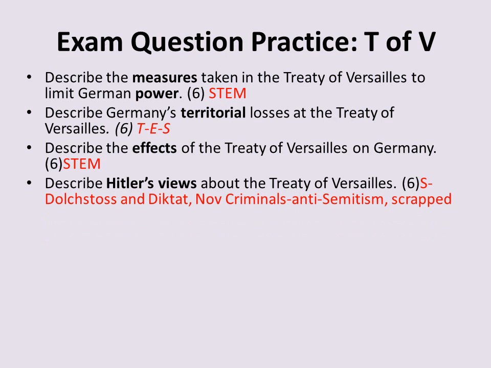This one is slightly different because it centres around Hitler's views. So here you just need to make sure you focus on Hitler. But really, if it's Hitler's views, it's pretty much the views of the German people. So the bit of information we need to select is the social effects. So it's the S bit of your STEM. So remember, the social effects was the fact that they were angry, thought about Dolchstoß and Diktat. They thought they were November criminals that signed the treaty. You could bring out Hitler's anti-Semitism here, because remember, the November criminals were reputed to have been Jewish politicians. And then you could also basically sum it up and say that Hitler's views about the Treaty of Versailles was that it should be scrapped.